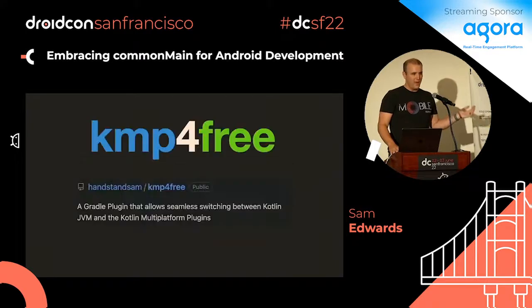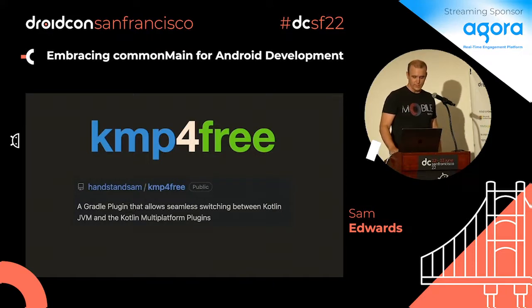And out of all that, I now have this plugin that's a little bit more self-contained and works in most cases. It is called KMP for Free, because that sounds awesome. At least I thought it did. That is what I'm looking for here, right? I already have Kotlin code, but I want to make it multi-platform, so why can't it be free? There's a snapshot published right now. I'll probably put out something stable soon, but I'll show you it working today.